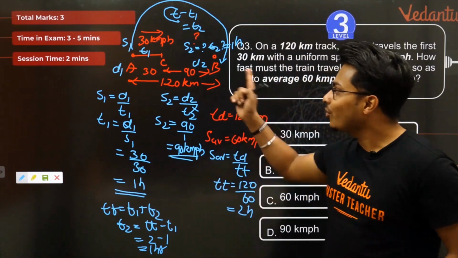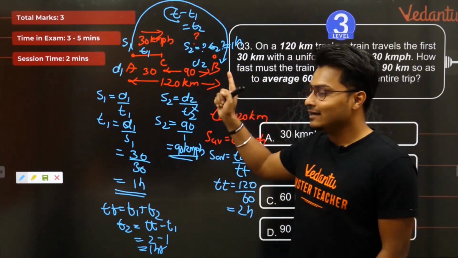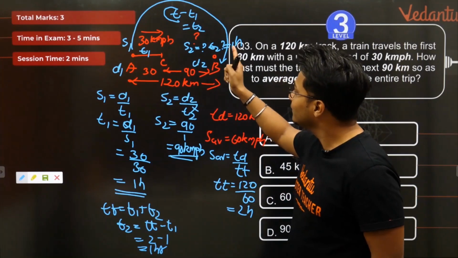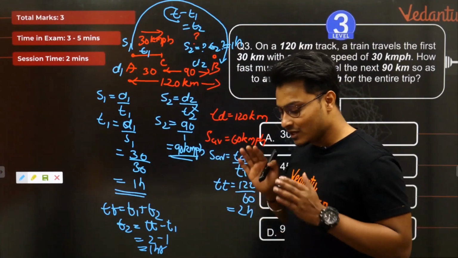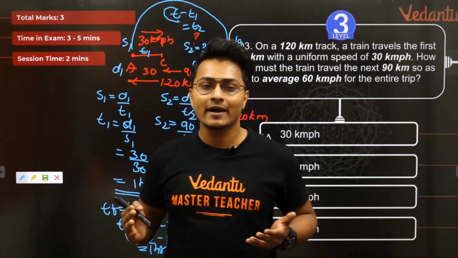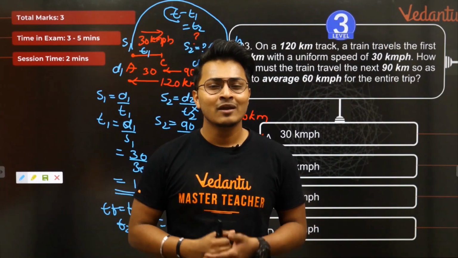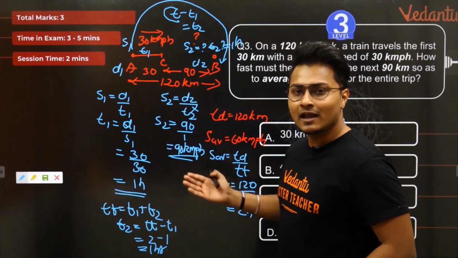If you know the right concepts to learn, if you know the right diagram to make, if you know what is happening from one point and what is happening in the other point, this question becomes the most simplest question, and we simply call it level 3, and simply it comes for 3 marks. No issues at all. So students, what did we learn in this scenario?